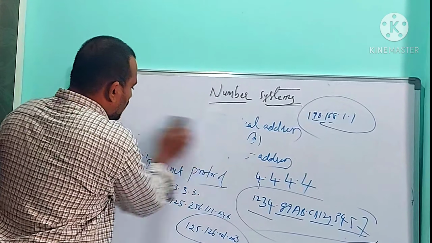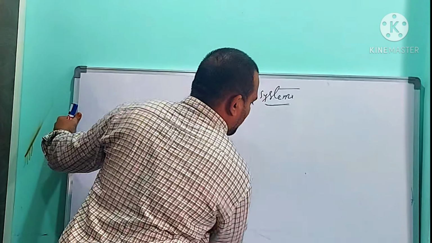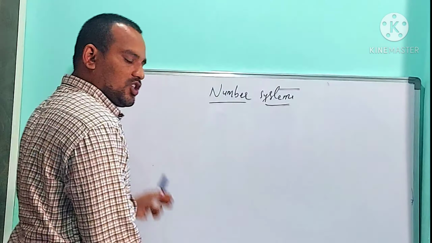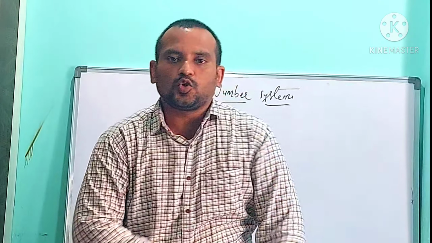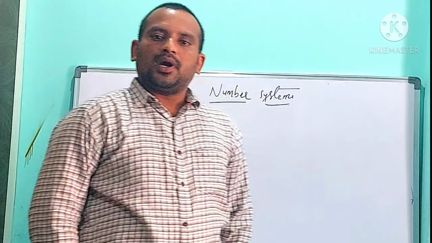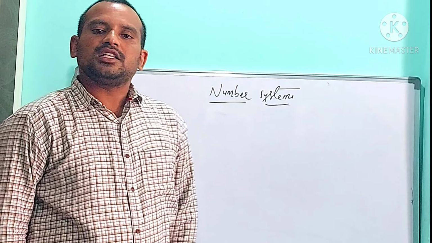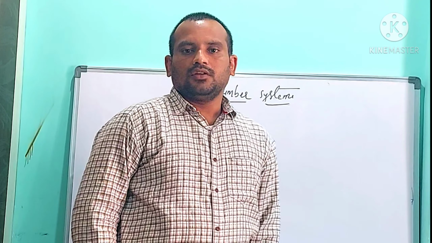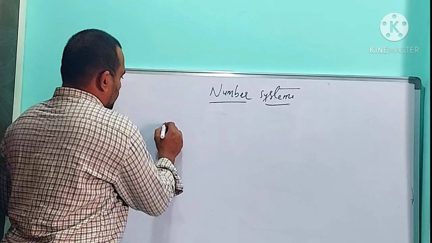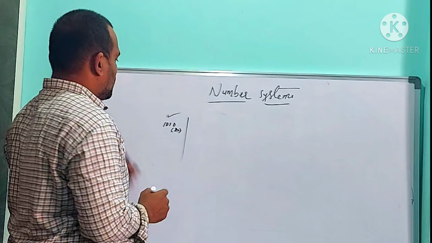So finally I am telling you, there are 4 types of numbering systems in this world. Binary number system, also called base 2 number system, contains 2 digits, zeros and ones, and any number in binary number system should be a combination of zeros and ones only. It must contain base value 2. For example, 1010 base 2. So this is called binary number system.